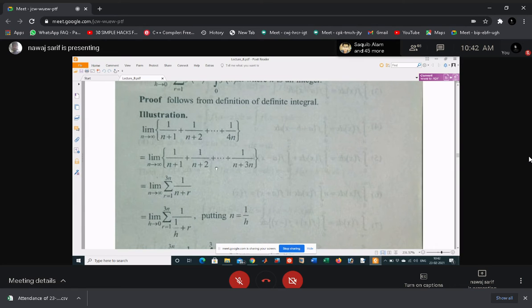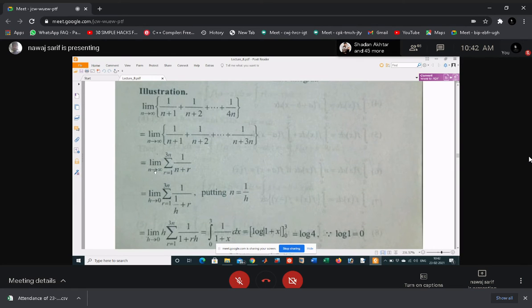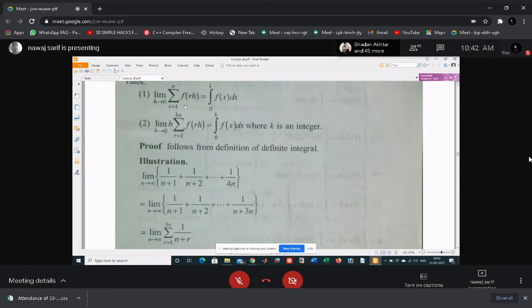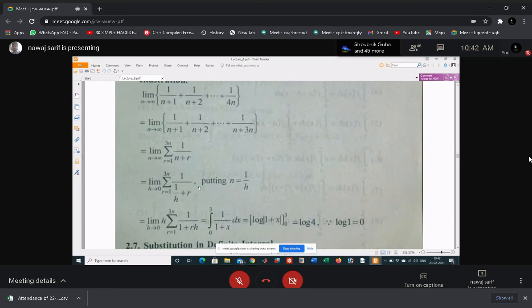So now, as n tends to infinity, you have to make this sequence look like this. For this we put n equal to 1 by h. So when you put n equal to 1 by h, what happens as n tends to infinity? Then 1 by h tends to infinity, so h tends to 0.